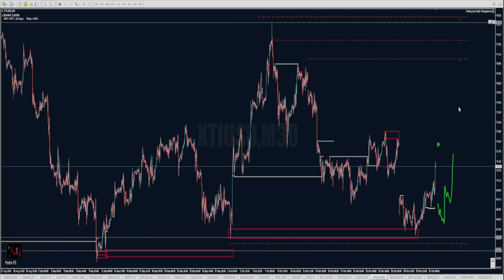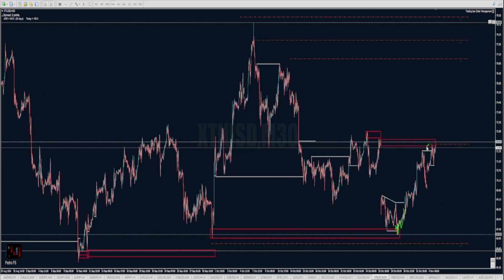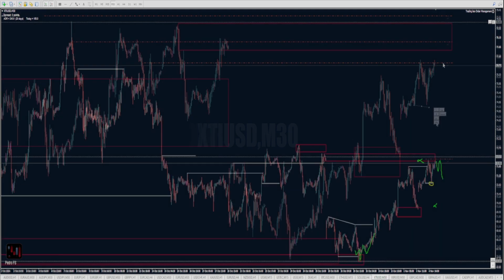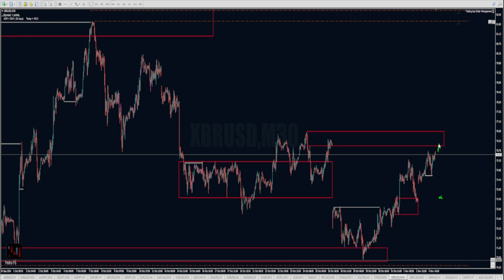Like last week, we were looking for price to fill the gap. It took 1 or 2 days until it started to move in that direction, and now finally it reached a target. And now we have a new gap that price maybe wants to fill again. So this can be a good opportunity potentially to look for shorts just to close the gap created yesterday. And after that, we'll see which direction price actually wants to move from here.